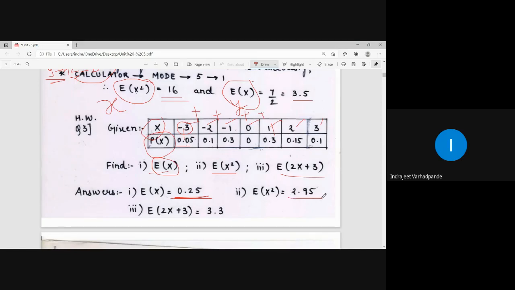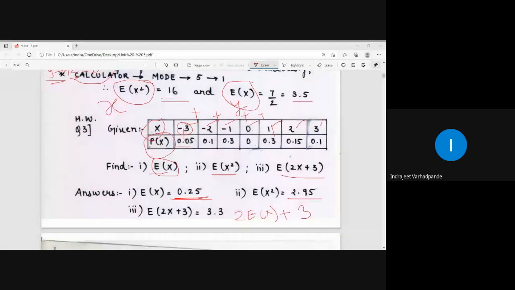That answer will be 2.95. Expectation of 2x plus 3 is simple: 2 into expectation of x plus expectation of 3, which is 3. Now 0.25 into 2 will be 0.5. What is 0.25 into 2? Double it, then add, and you get the answer correspondingly. So that should be your final answer for the solution in which they are asking you the corresponding